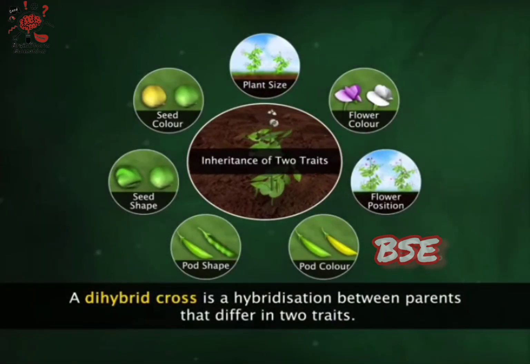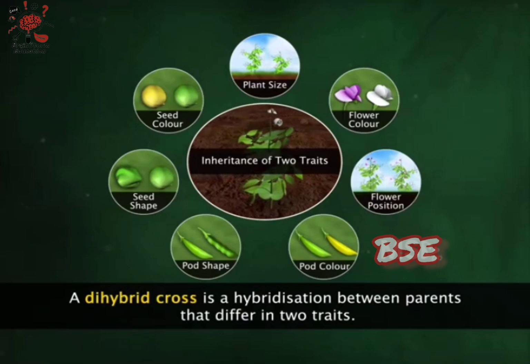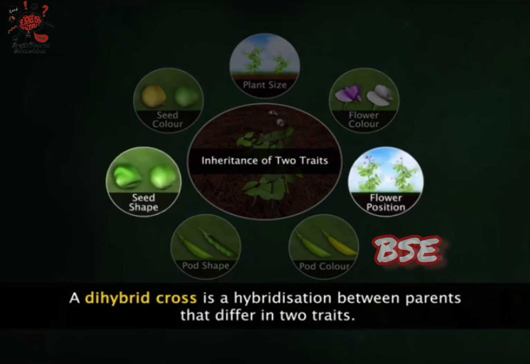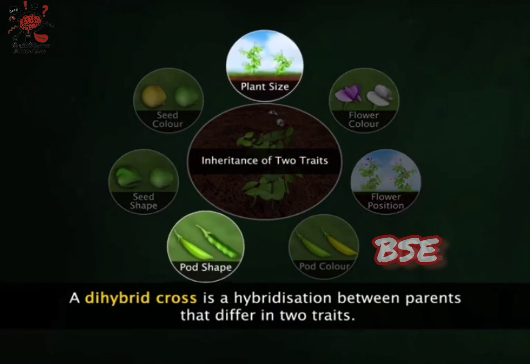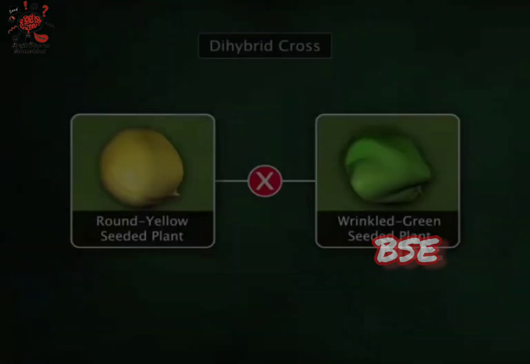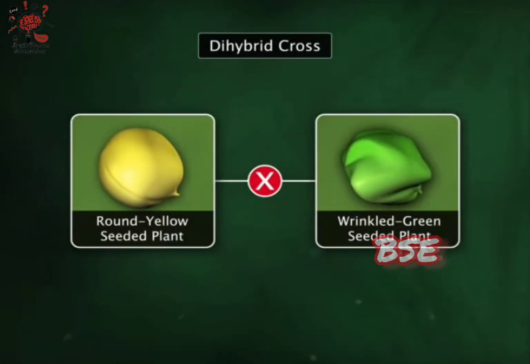In another series of experiments, Mendel studied the inheritance pattern of 2 traits. He crossed plants that differed in 2 traits. He called these crosses dihybrid crosses. Let's study one such dihybrid cross between parental plants that differed in seed shape and seed color.